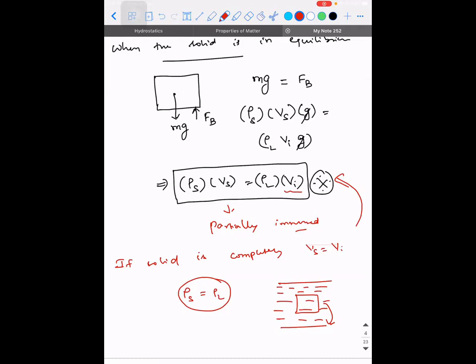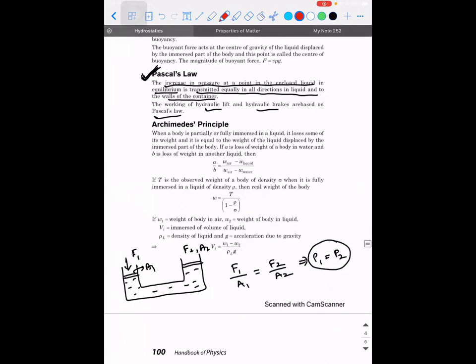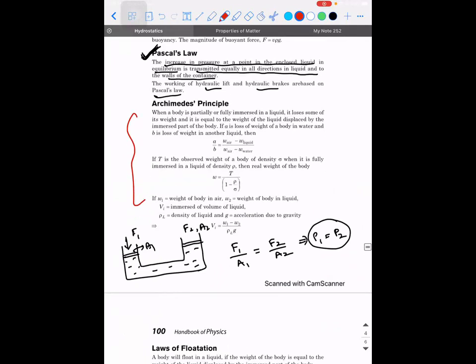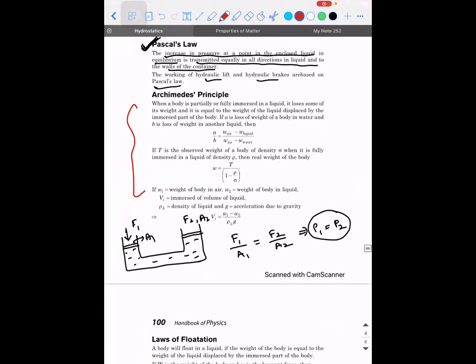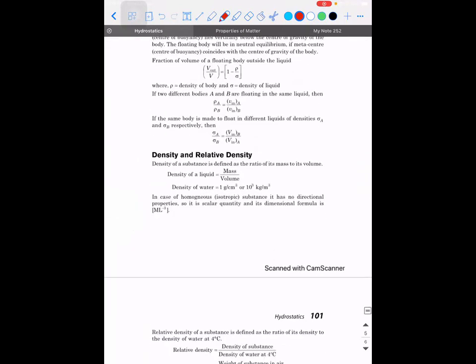See, generally this equation is called the law of flotation. They call it the law of flotation. So this is all about the basics of hydrostatics. This apparent weight, everything we can see while solving the problems. I'll tell you how to do them. None of the formulae that is given here you need to memorize. You apply it, you're going to get the answer.